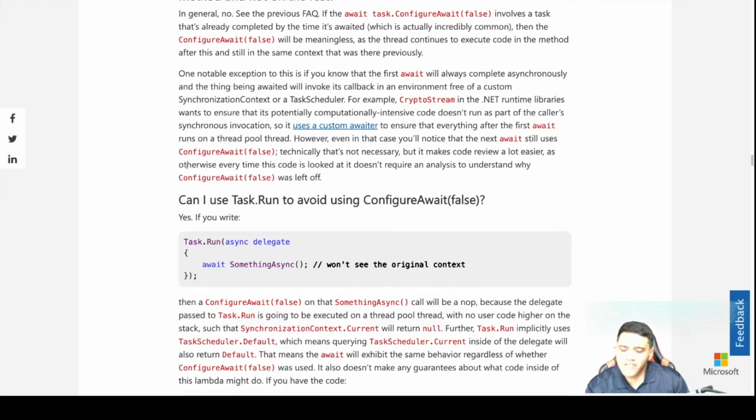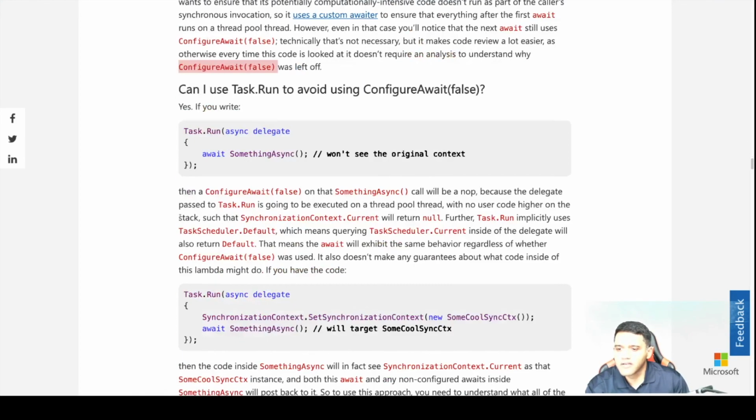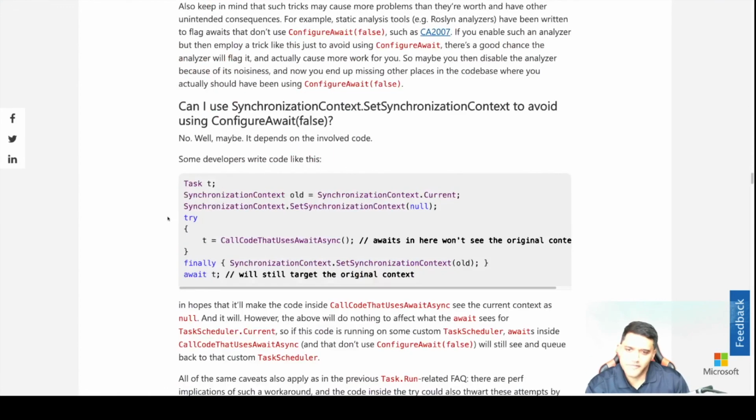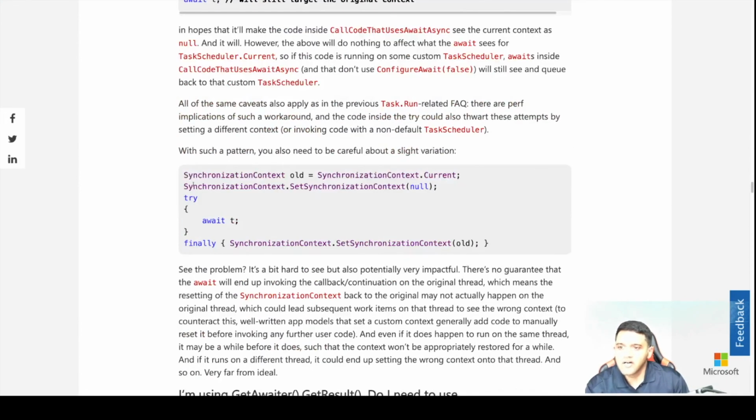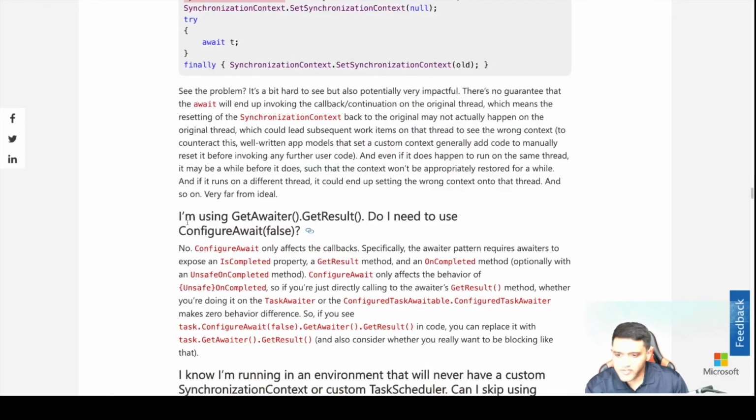Even in the case of advanced interviews, some people go into detail, they would ask you what is the purpose behind configure await and why it's been removed in .NET Core or why it's not used anymore, and what are the scenarios it is used, what is the synchronization context. So make sure you read up on all that.